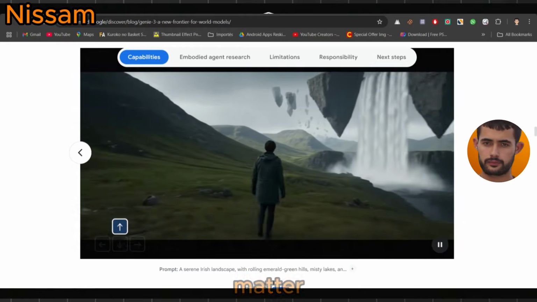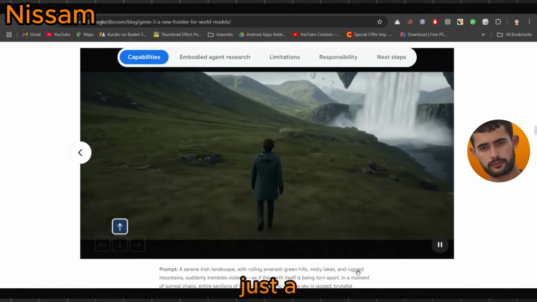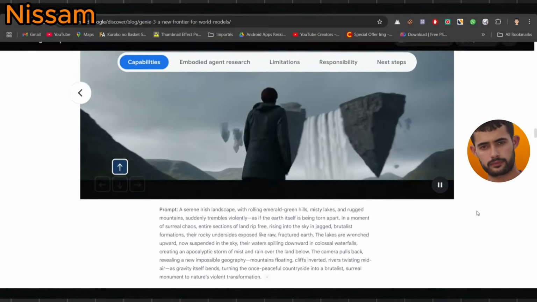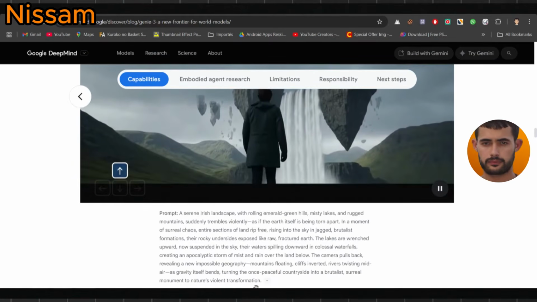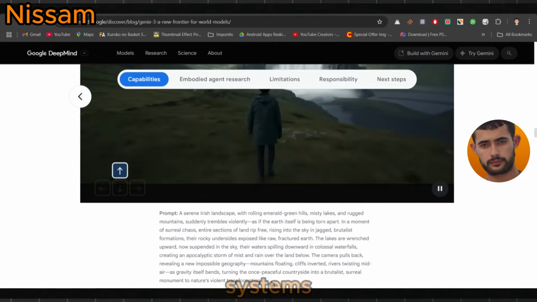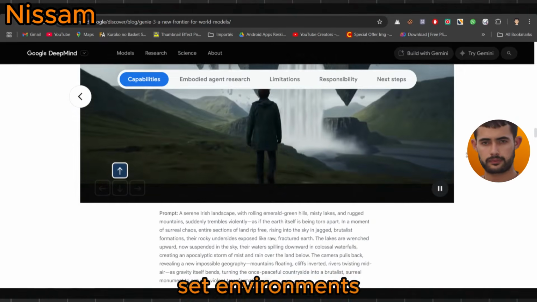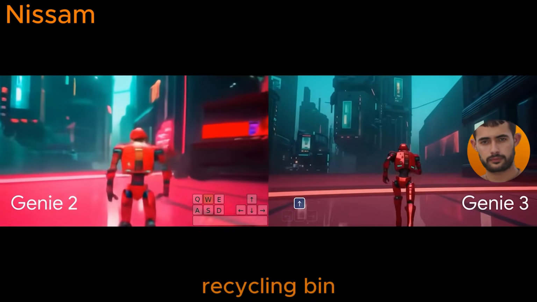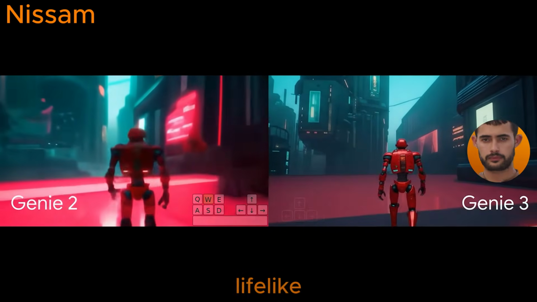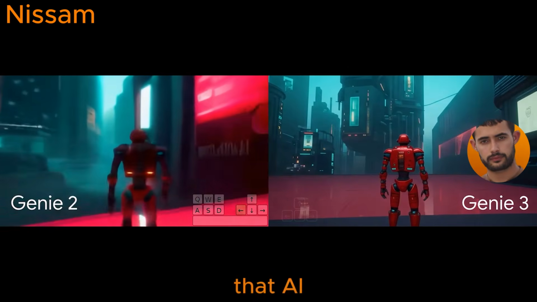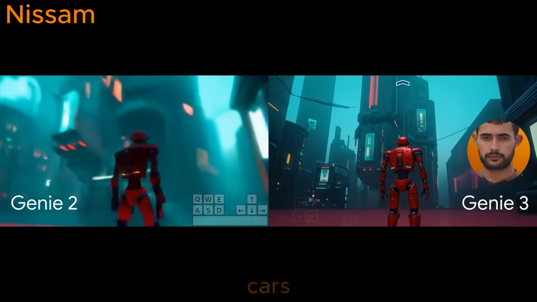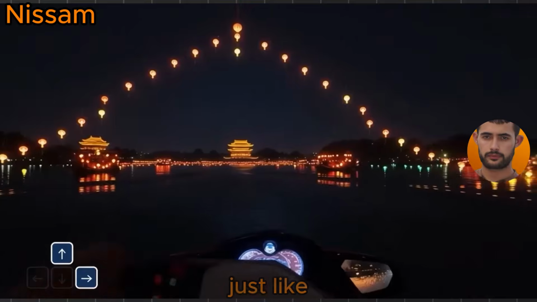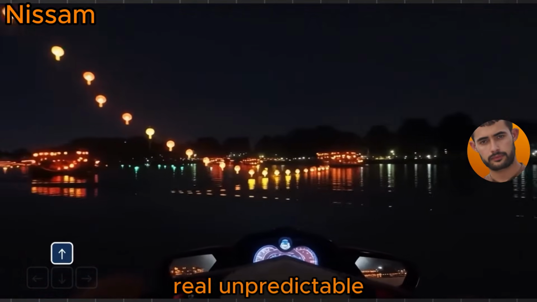So why does this matter? Because Genie 3 isn't just a toy. It's a leap towards artificial general intelligence, or AGI. Hear me out. Before Genie 3, most smart systems could only operate in set environments, like chess or Go. Genie 3 throws those training wheels in the recycling bin. It builds worlds so lifelike, so complex, that AI agents, think robots, self-driving cars, digital assistants, can use Genie 3 to learn, train, and react just like they would in the real, unpredictable world.